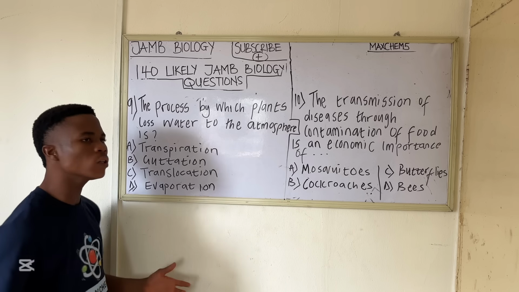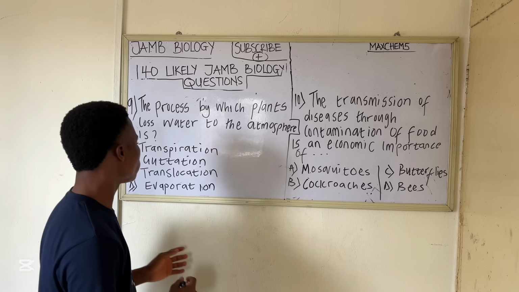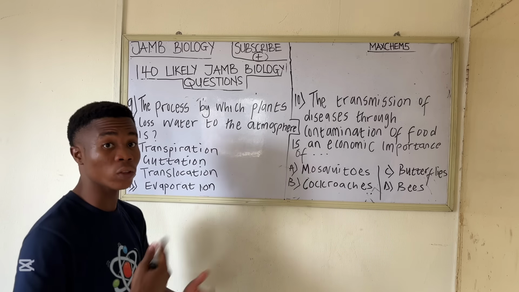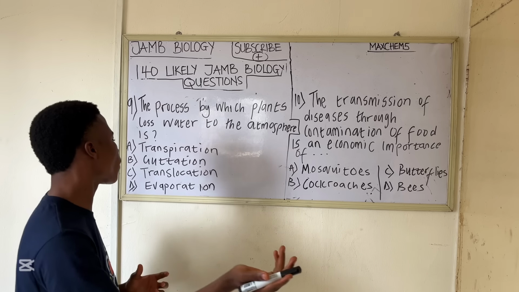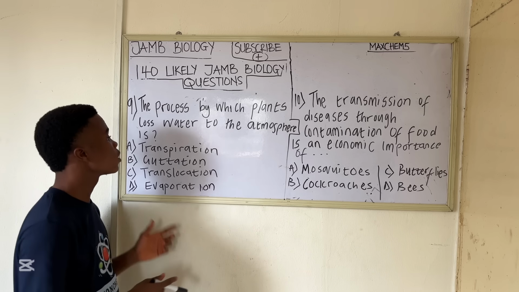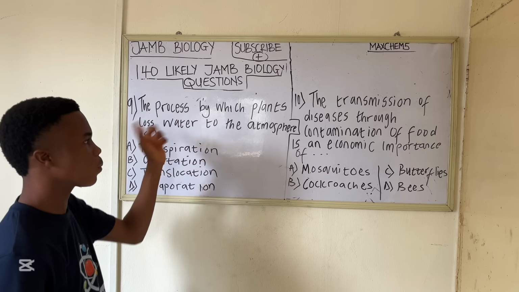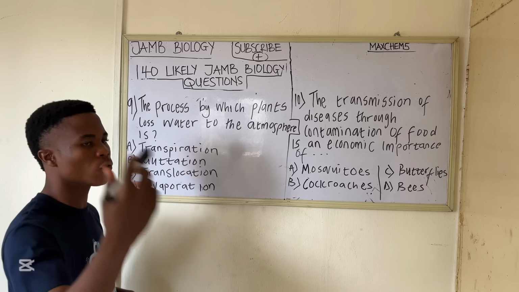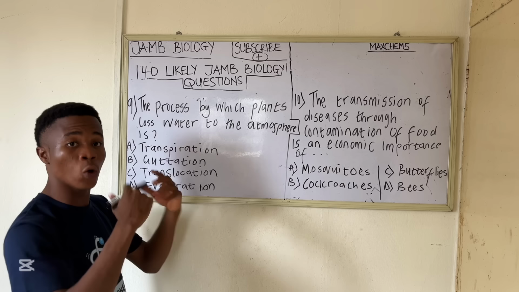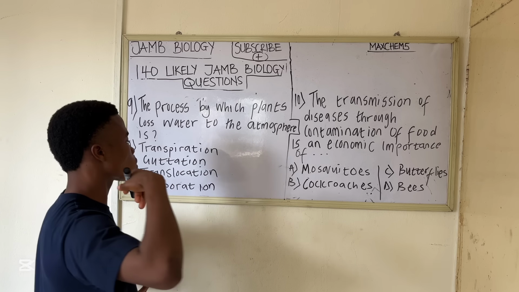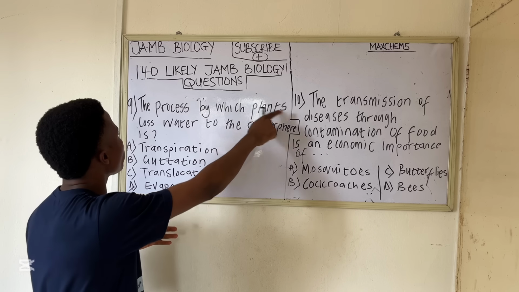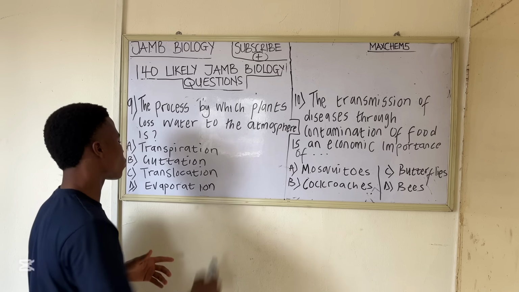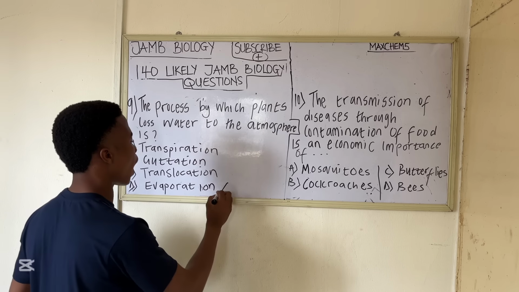Now evaporation is the conversion of liquid to water vapor. Understand? So the conversion of liquid to what? Water vapor. And this is not a process by which plants lose water to the atmosphere. It's just conversion of liquid to water vapor, and it's not necessarily the process by which plants lose water to the atmosphere. So evaporation is not the answer.